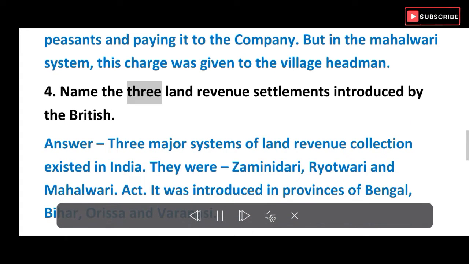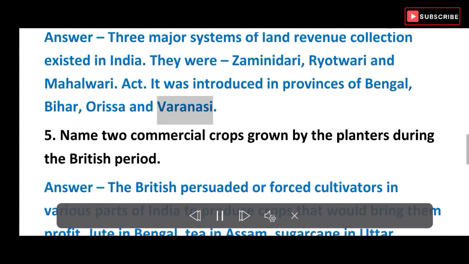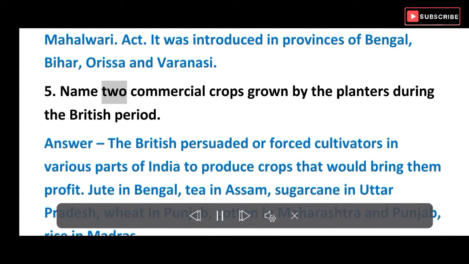4. Name the 3 land revenue settlements introduced by the British. Answer. 3 major systems of land revenue collection existed in India. They were Zamindari, Rayotwari and Mahalwari. The Zamindari Act was introduced in provinces of Bengal, Bihar, Orissa and Varanasi. 5. Name 2 commercial crops grown by the planters during the British period.